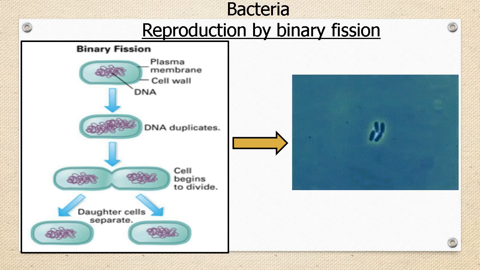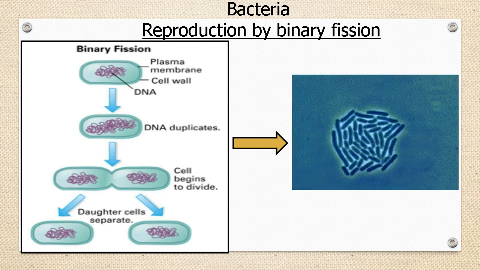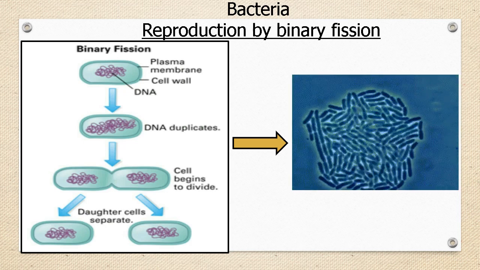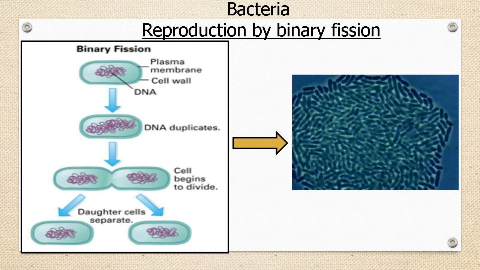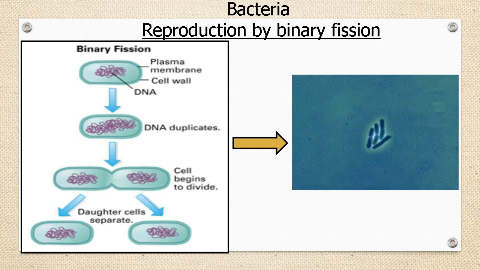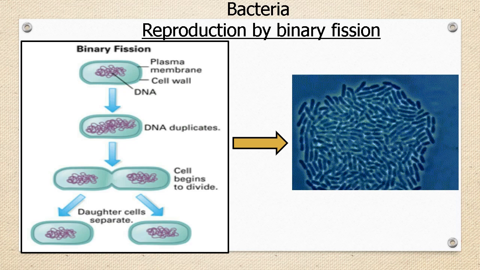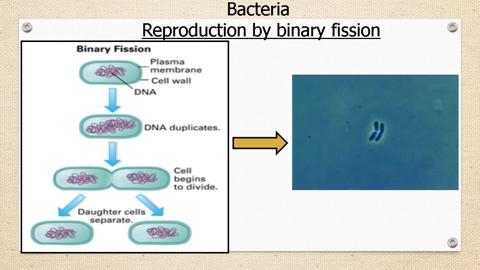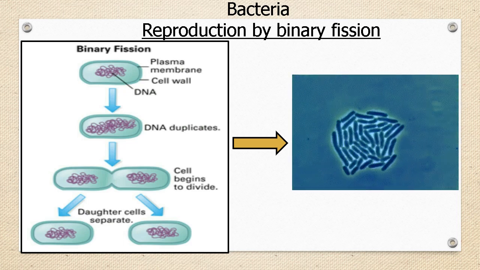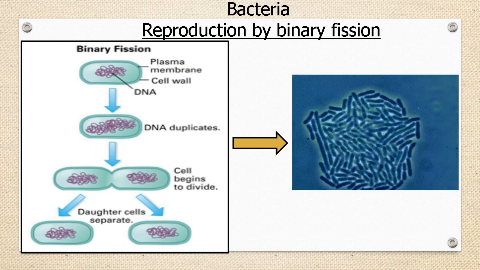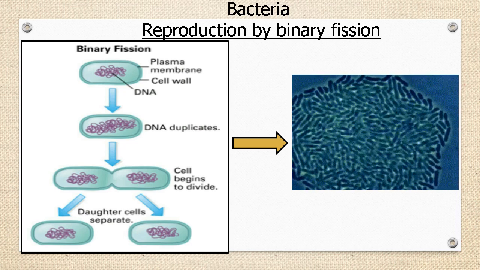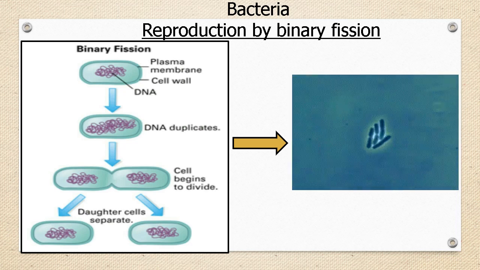As you can see in the picture, duplication of DNA is the very first step in binary fission. As the word duplication suggests, the DNA of the parent cell duplicates itself to form a copy of the original DNA. In the second step, the cell elongates and along with the cytoplasm, both the DNAs move away from each other.